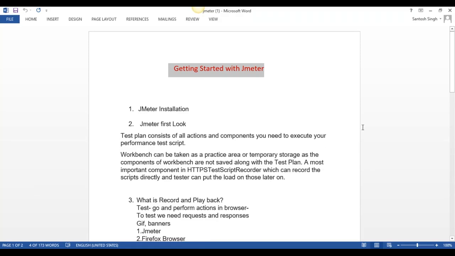There are two ways to record our script. I already told you one, BlazeMeter. BlazeMeter also provides recording. This is only a Chrome plugin. So you can plug it into your Google Chrome and record your script, and after recording you save it in a .jmx file on your desktop and then open it. I will show you how it works on Chrome as well as on Firefox.